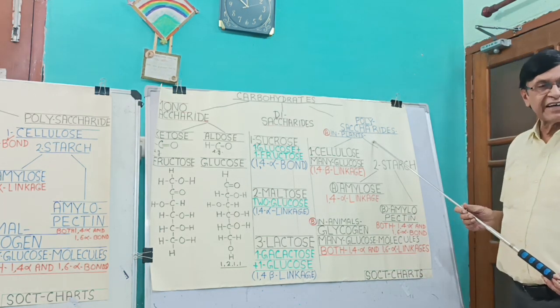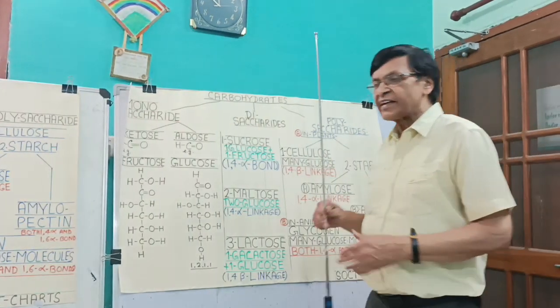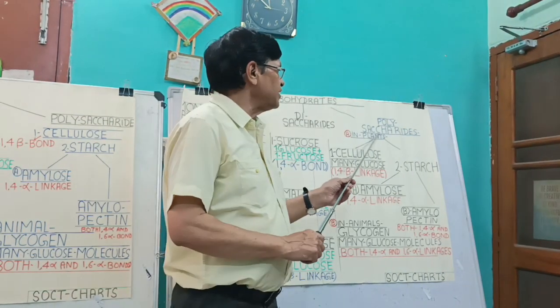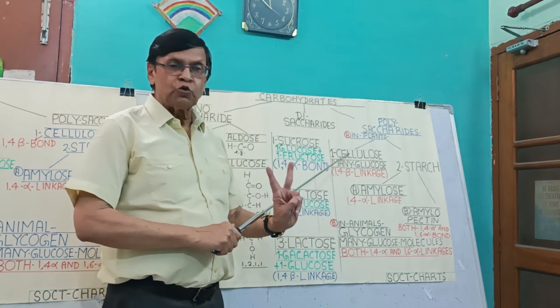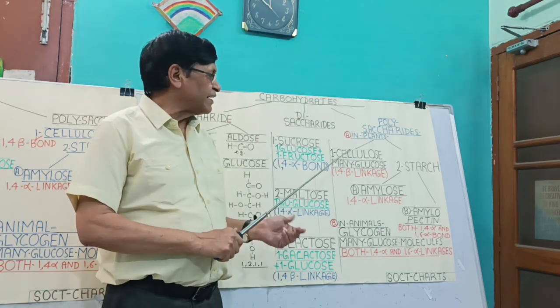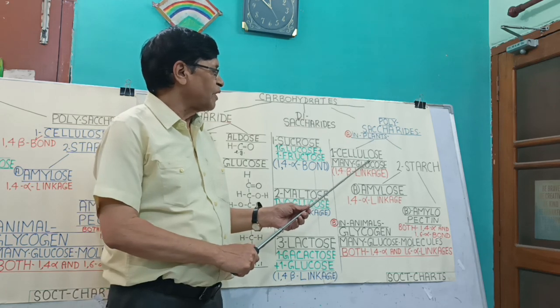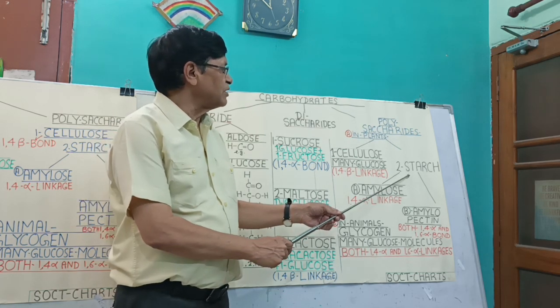Then we have polysaccharides. The polysaccharides are made up of many units. In plants, there are 2 main polysaccharides: the cellulose and the second one is starch.